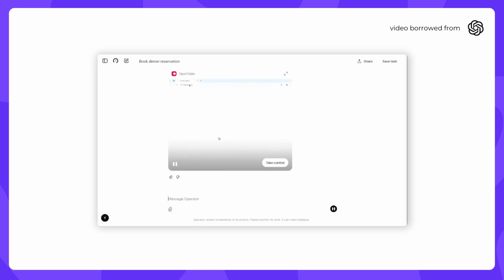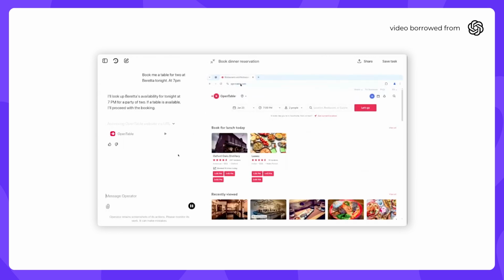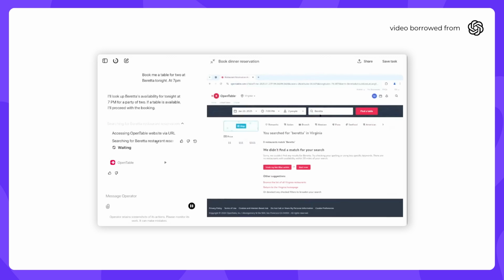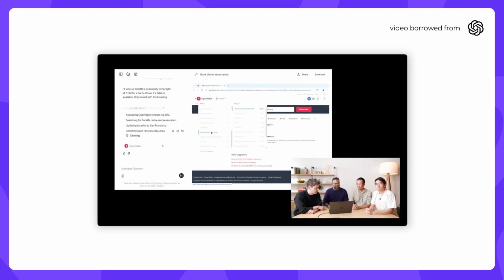So can you explain what's happening in this? Yeah, right. So I'm going to expand this a little bit. As soon as I typed in the query, Operator instantiated a completely remote browser. This browser is running in the cloud somewhere. And as you can see, it's already up and running, and my hands are off the keyboard. I'm not typing these things. This is just the AI clicking around. It started this browser session. It knew where the OpenTable website is, which is opentable.com.